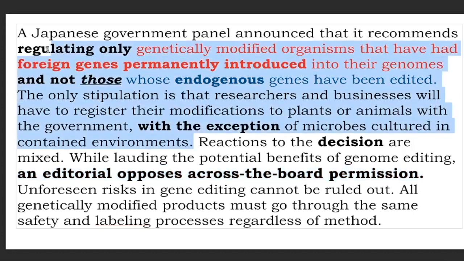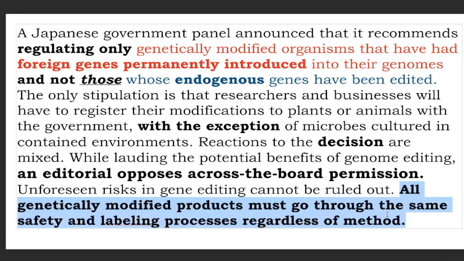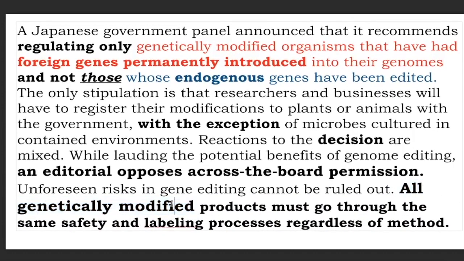So all of this was the backstory to explain what the decision is, so that finally you can be told that the decision is being opposed, right? And what is the reason? Because now that idea will be elaborated as usual. Unforeseen risk in gene editing cannot be ruled out. That is the reason. And the final conclusion is all genetically modified material or products must go through the same safety and labeling process. All genetically modified material or product is in contrast to regulating only something and not regulating something else, or giving an exception for certain categories, right?